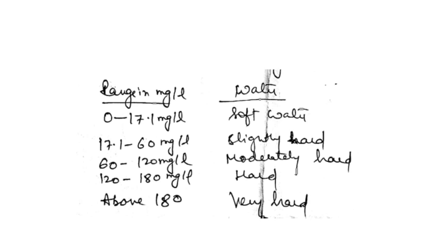By the values or the range in milligram per liter, we can classify the water. 0 to 17.1 milligram per liter is said to be soft water. If the value is 17.1 to 60 milligrams per liter, it is considered slightly hard. 60 to 120 milligram per liter, moderately hard. 120 to 180 milligram per liter, it is said to be hard. And above 180 milligram per liter, it is said to be very hard.